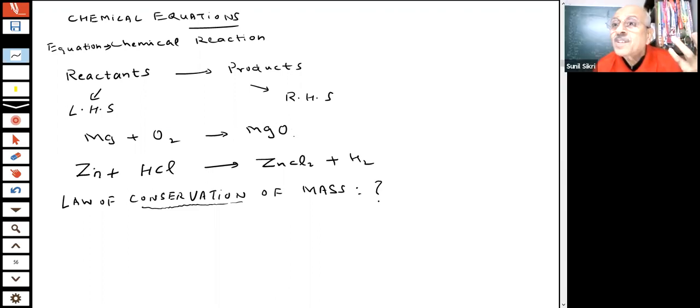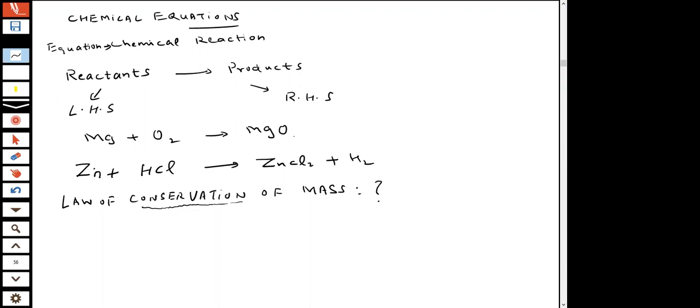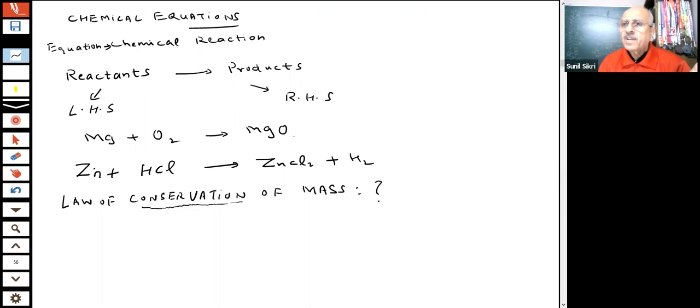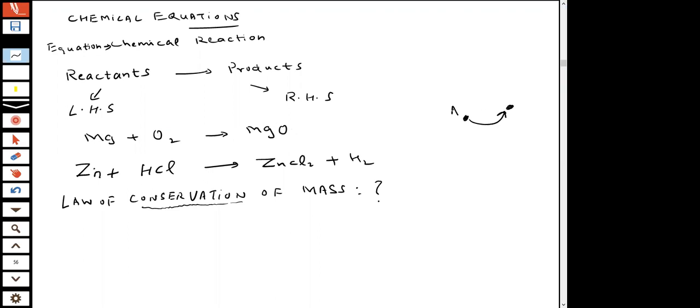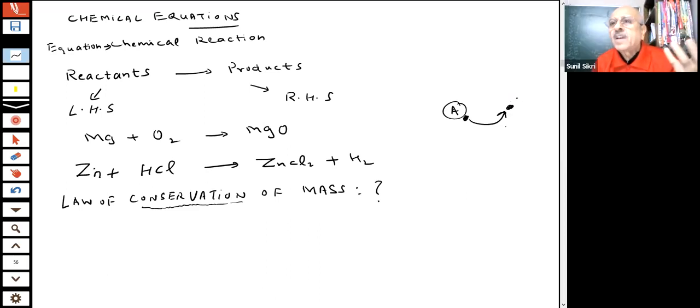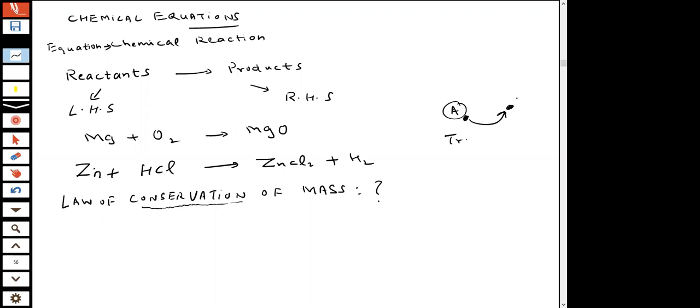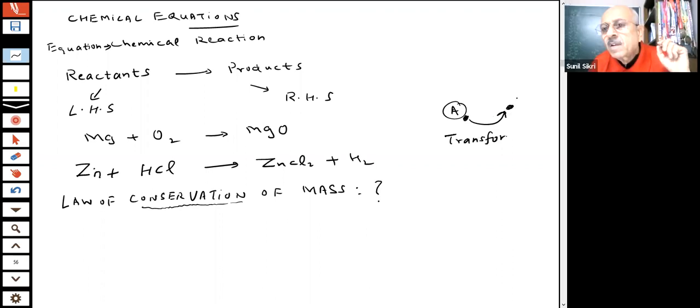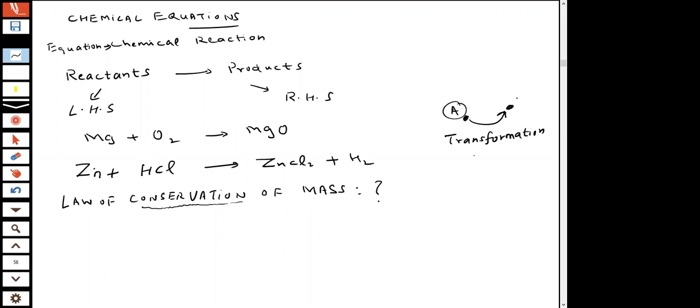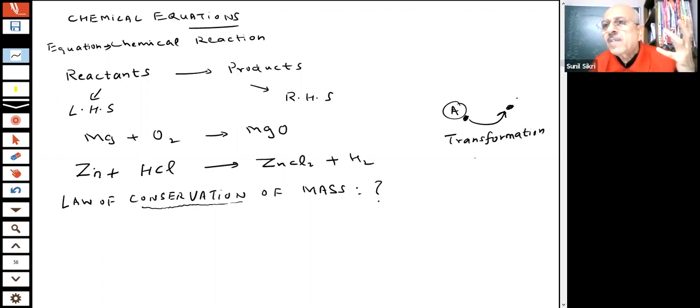Nothing can disappear, students. And nothing can appear also. Only one substance is transformed into another substance. If some particle is disappearing, it will appear somewhere else. Yes or no? If there is particle A and it goes somewhere, it has to come somewhere. It cannot disappear. It cannot vanish. There is a transformation, student. But I cannot create or destroy anything. It can be converted from one form to another form.